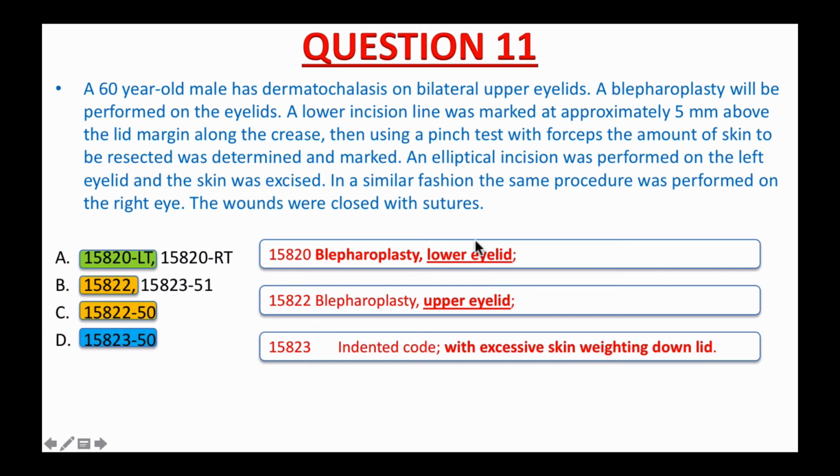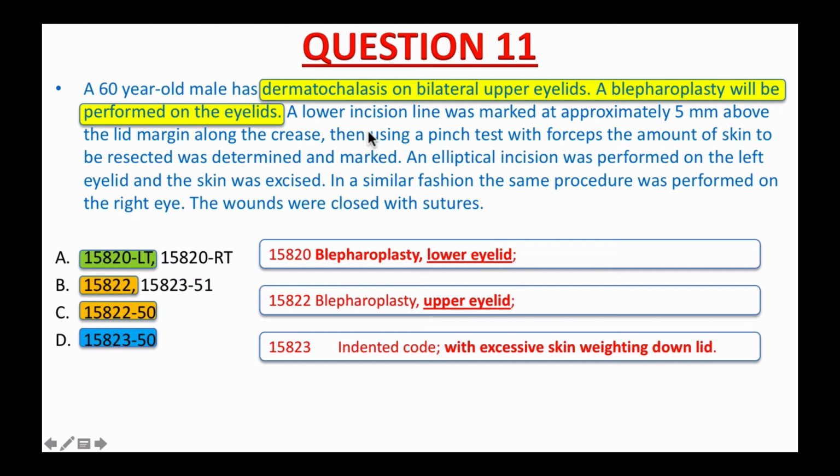Follow my tips and strategy. You highlight the main difference between each CPT code, and when you're done, you should have an idea what your focus should be when you read the procedure report. Let's read it. A 60-year-old male has dermatochalasis on bilateral upper eyelids. A blepharoplasty will be performed on the eyelids.